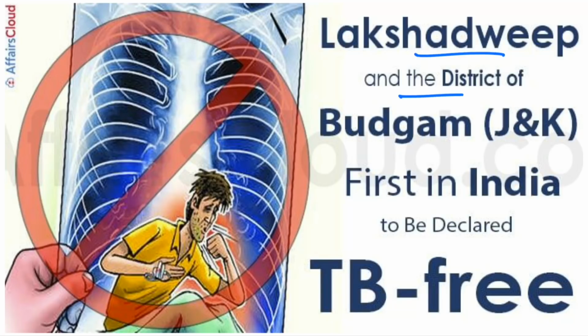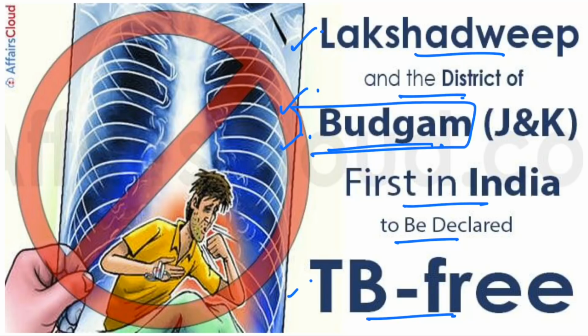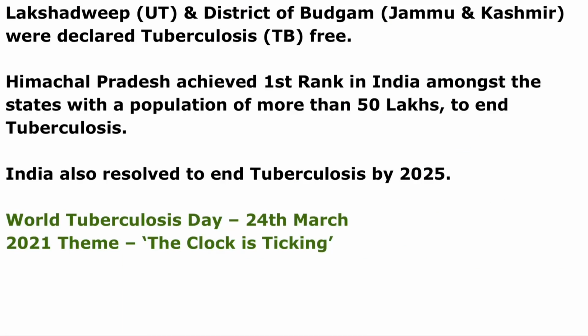So you can see here Lakshadweep and the district of Budgam, Jammu and Kashmir, the first in India to be declared tuberculosis free. So you have to remember, this is the most important question: which UT or which district is declared tuberculosis free? That is the Budgam district in Jammu and Kashmir.